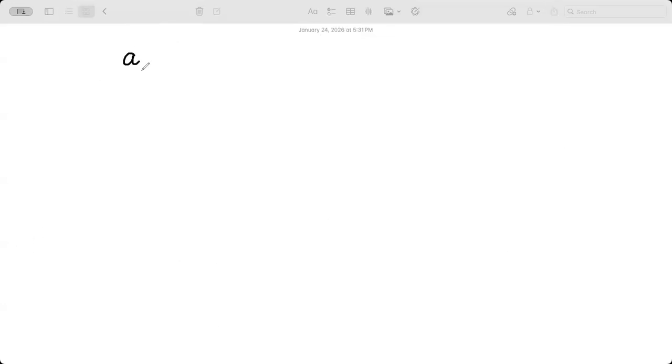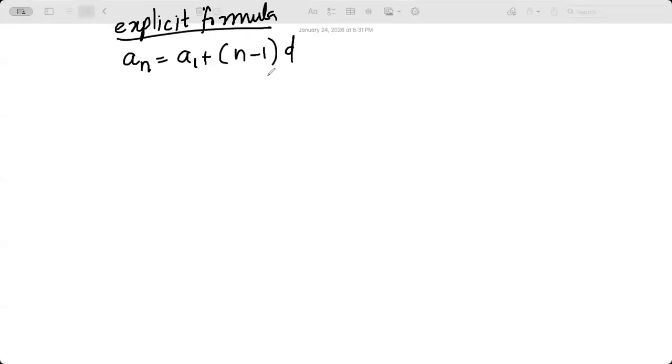You all know an. What is this? Who can tell me what this is? This we learned: the explicit formula. You learned this. This is exactly telling what I told you now. So I want to find out the number of terms in the sequence, right? So how do you find it? This you know how to derive. We already talked about it.